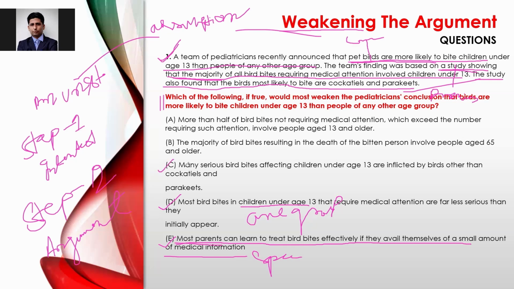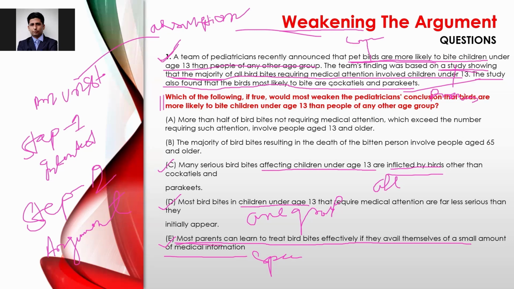What about C? Many serious bird bites affecting children under age 13 are inflicted by birds other than cockatiels and parakeets. If you look at this one, it is related to all birds. So it is out of scope. Why so?